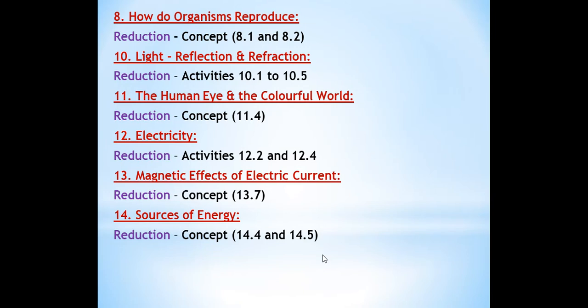Next is How do Organisms Reproduce. This is in your part 2 book. Come to your part 2 book.